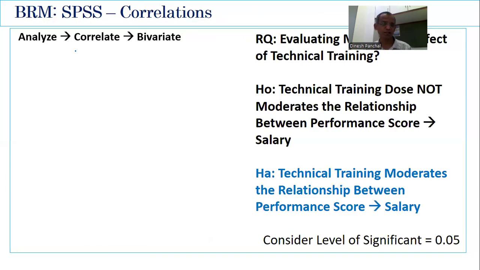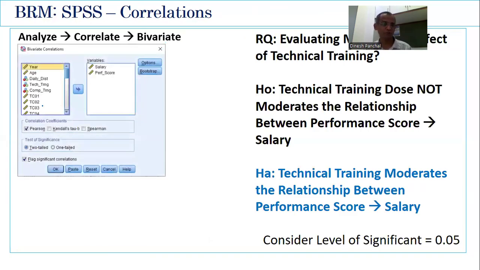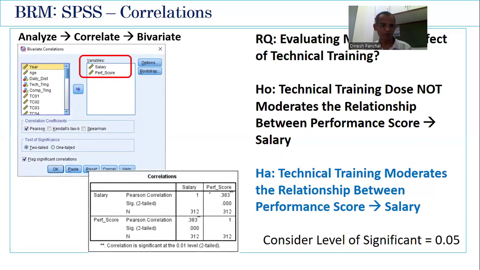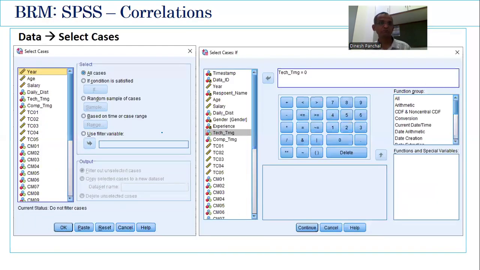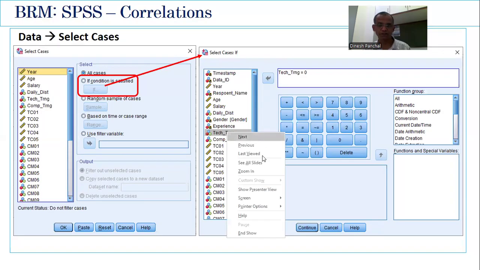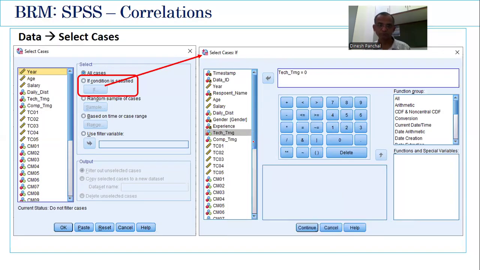So for that, please go to analyze, correlate, bivariate and get this window. In this window, we select these two and we get the correlation, right? But this correlation is for the overall data, all combined together. Now we have to bifurcate, we have to make it into two groups. So for that, please go to data, select cases. Data, select cases, this window will open. In that, please tick this radio button. Once you do that, this window will open. And in this window, please bring the technical training here and put a condition equal to 0.